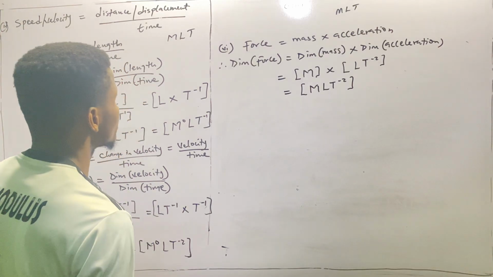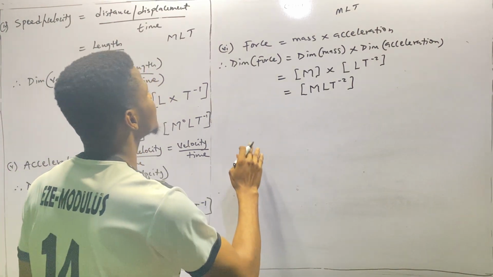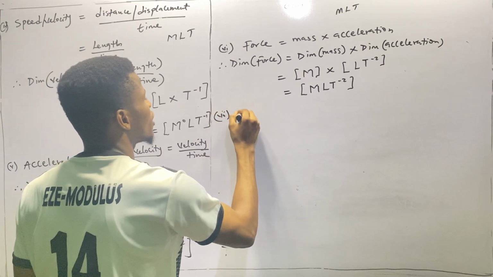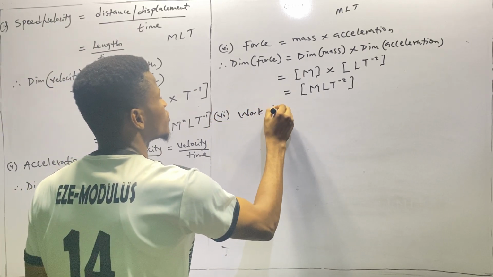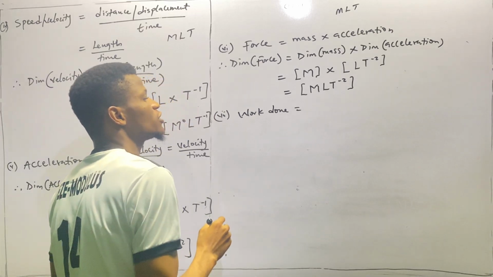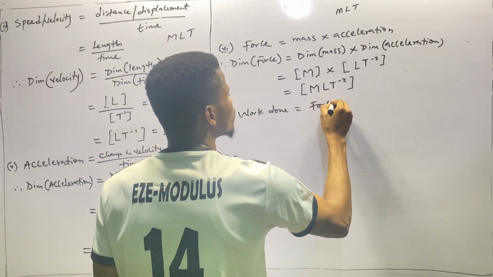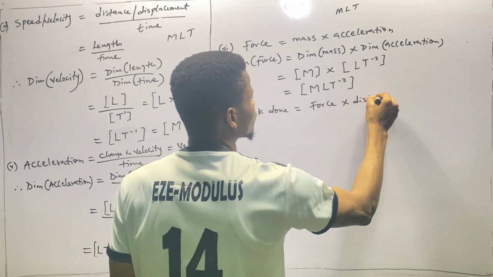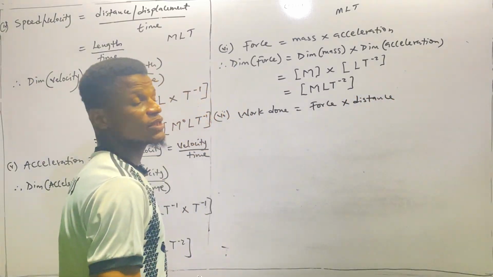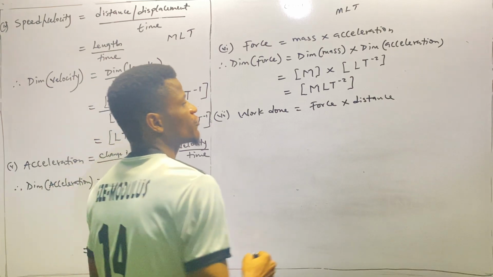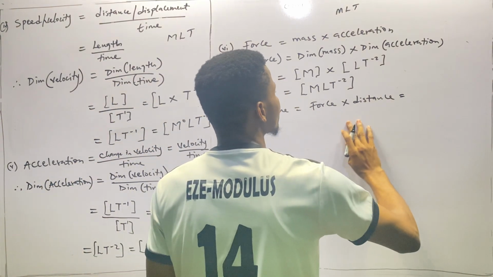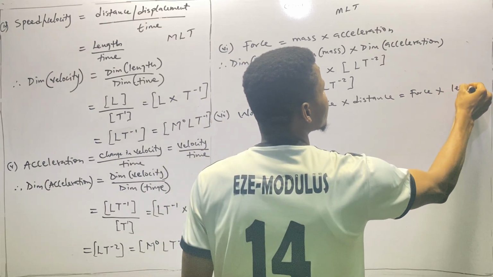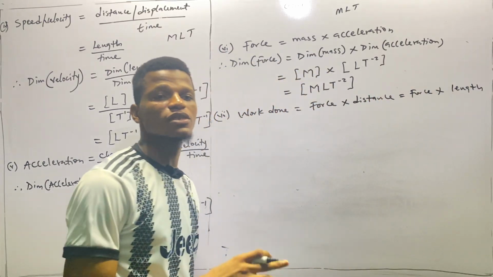So we'll go to the next one, which is work done, VII. Of course, by definition, work done is force times distance, which can also be extended as force times length, because in this context distance means length.